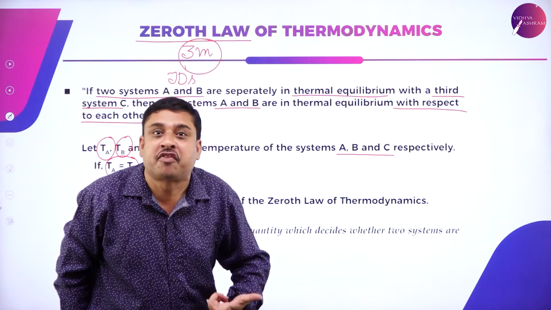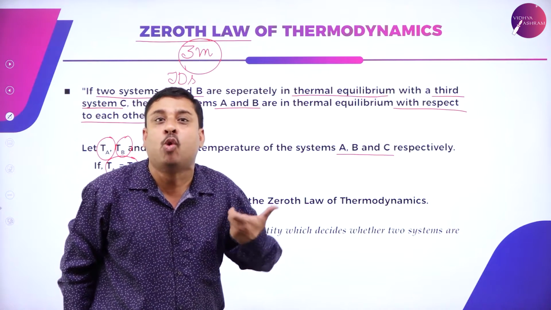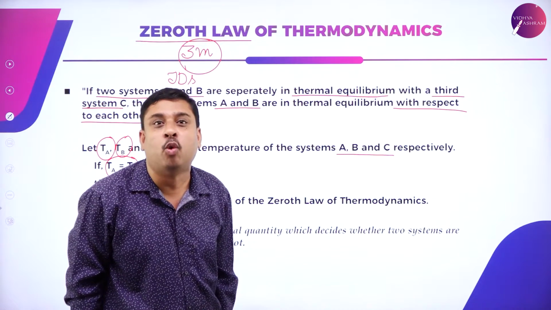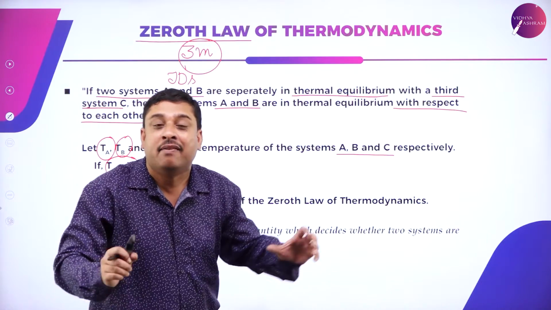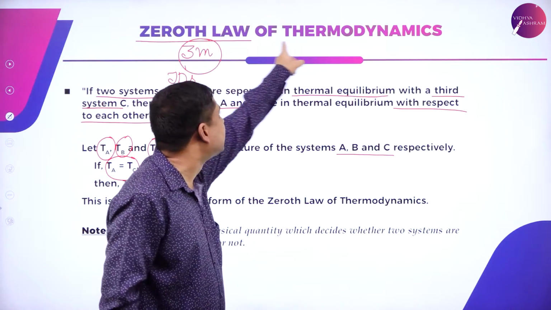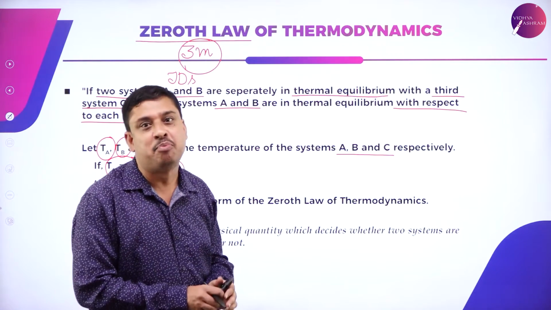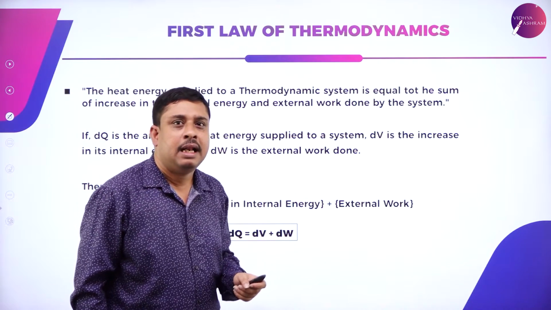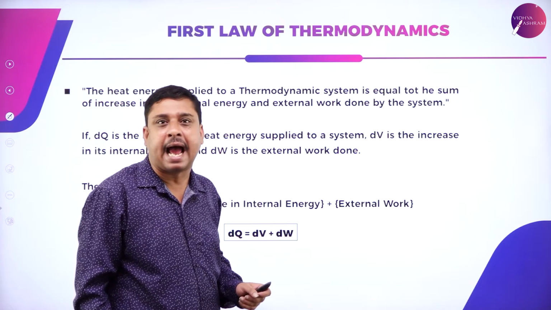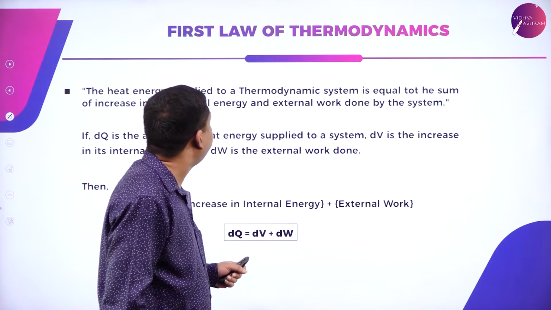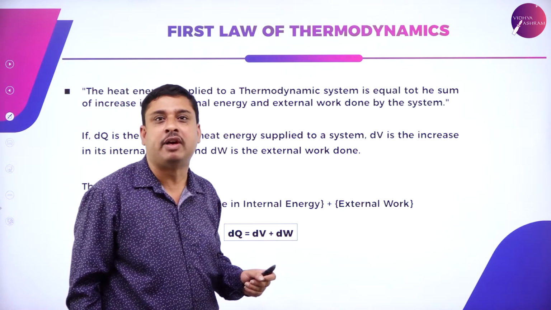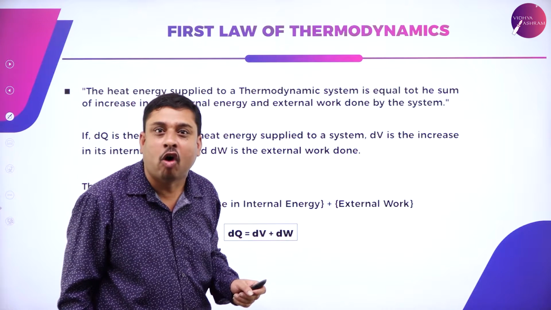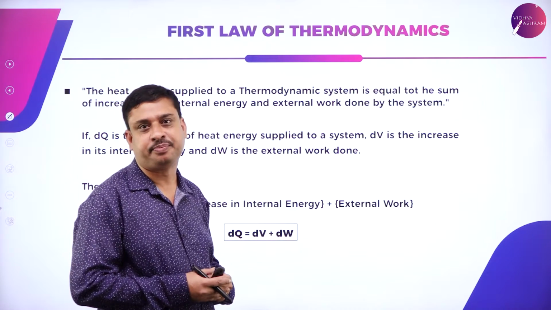The proof of the first law, the proof of the second law is based on the proof of this law. Therefore, it is called the zeroth law of thermodynamics. Now, let us now try to understand the first law of thermodynamics from the understanding of the zeroth law.